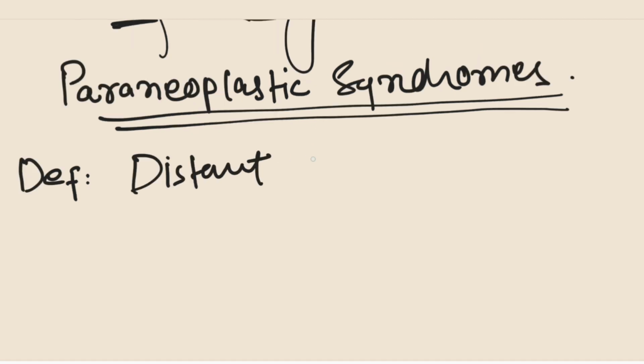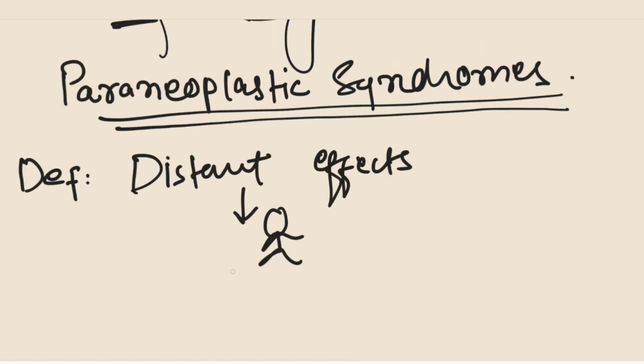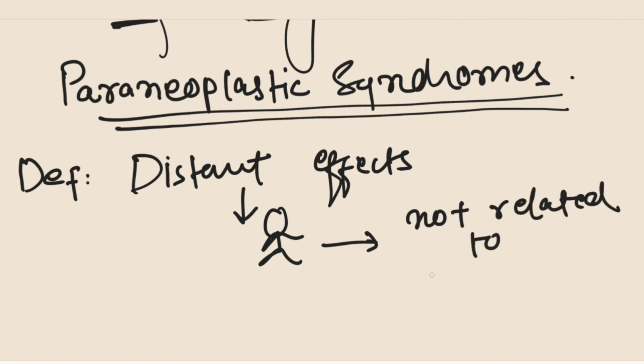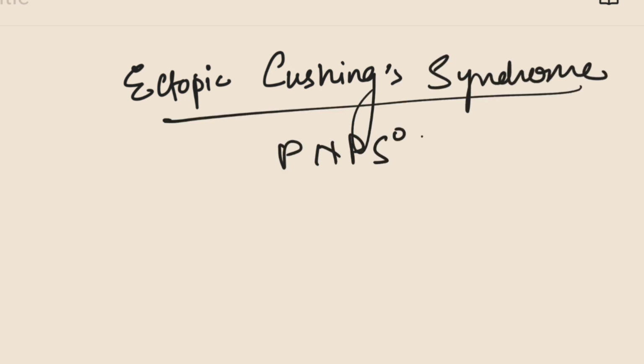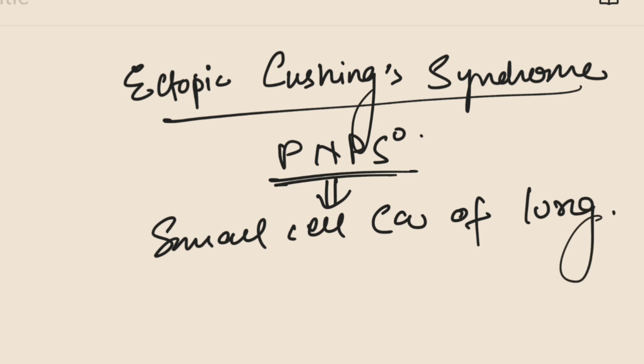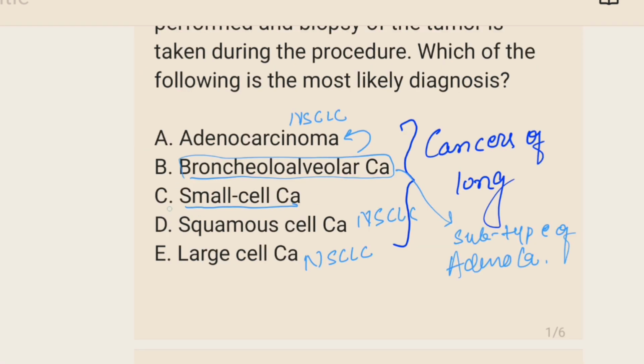These are distant effects produced in the body by cancer cells unrelated to the metastasis. Remember that ectopic Cushing syndrome is one of the paraneoplastic syndromes caused by small cell carcinoma of lung. So when we look back to our question options, the answer is small cell carcinoma of lung.